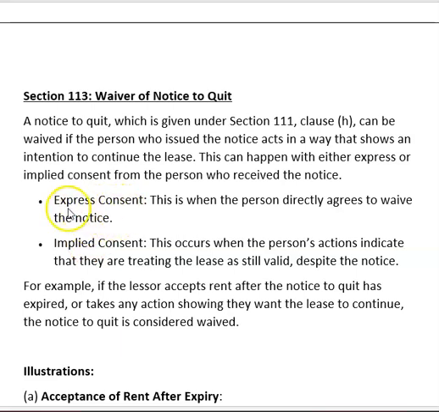Okay, you can go learn in English. Express consent. This is when the person directly agrees to waive the notice. Implied consent. This occurs when the person's actions indicate that they are treating the lease as still valid despite the notice.